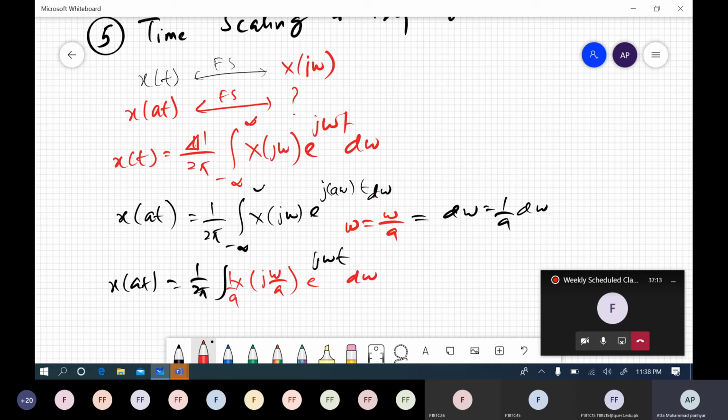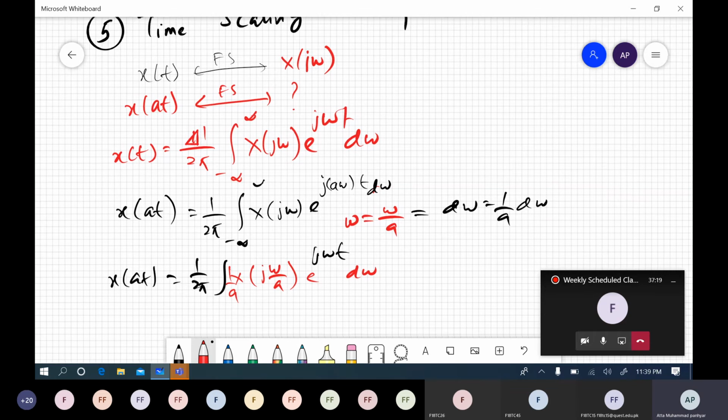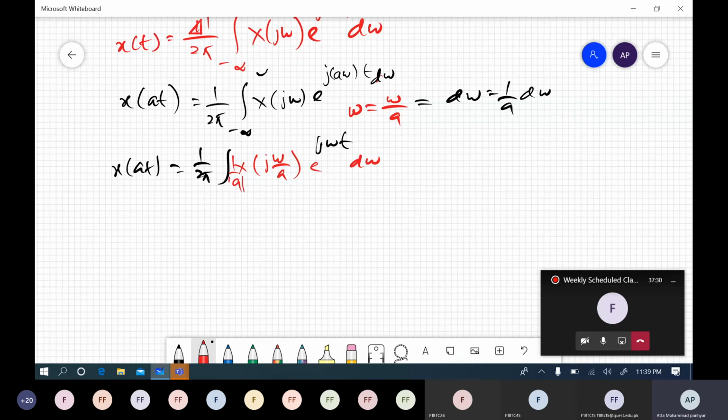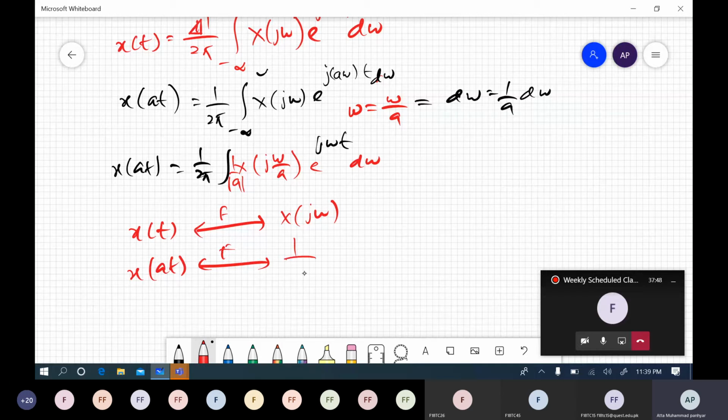Now the value of 1 over a depends on if it is positive, then it stays as is. If the value of a is negative, then minus must be multiplied. So we always put absolute value on this, right? And we say that if Fourier transform of x of t is x of j omega, then x of at's Fourier transform you don't need to compute from scratch, just multiply and scale the frequency response, right?